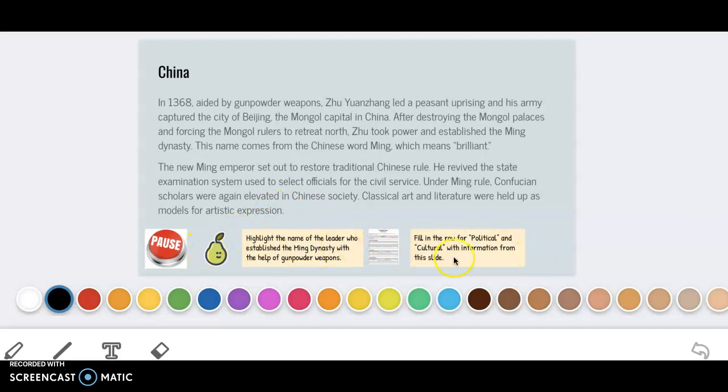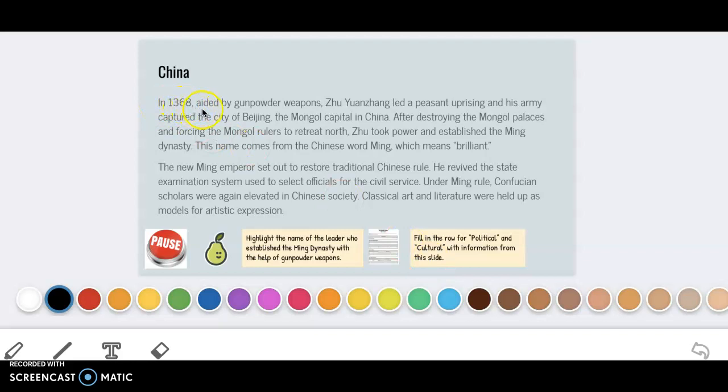So first, I want to see what I'm looking for. I'm going to be highlighting the name of the leader who established the Ming Dynasty with the help of gunpowder weapons. So I know I'm looking for that. And then for my paper, I know I'll be filling in the row for political and cultural with information from this slide. So let's take a look.